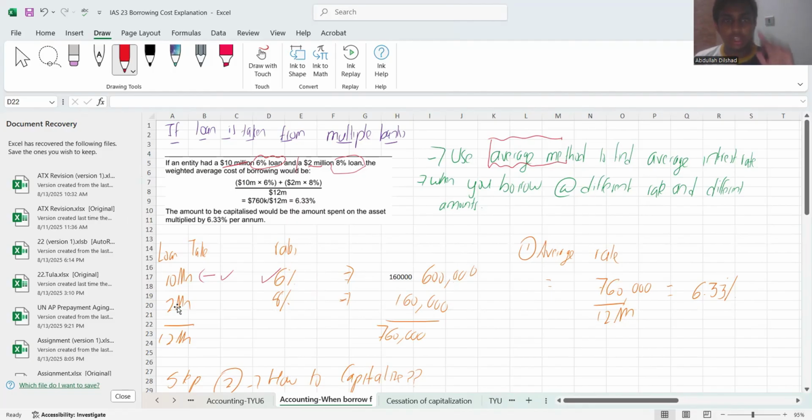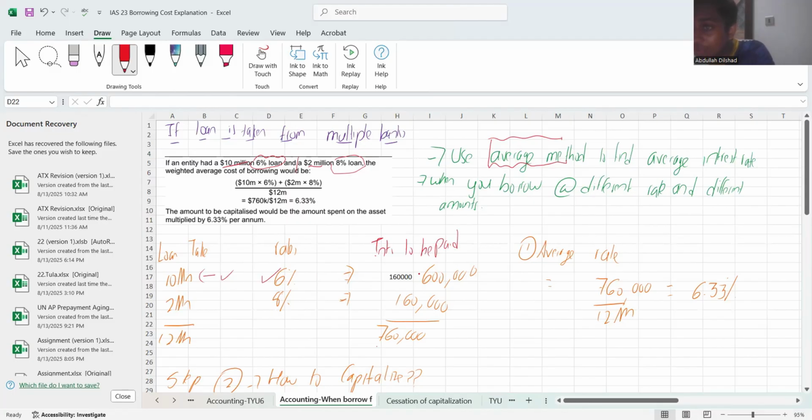After that, you took again 2 million of loan at 8%, right? So you need to pay 160,000. Write that also down. After that, add these two up. You will get the total interest that you need to pay, right? I'll write this: interest to be paid, right?